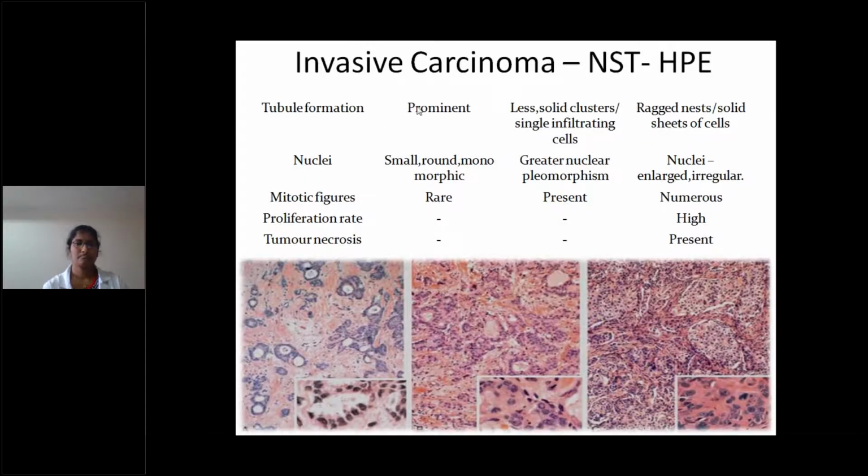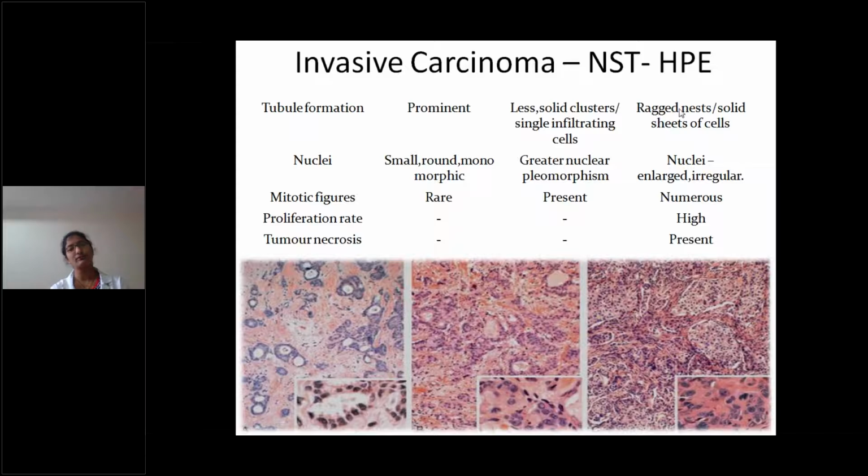Okay. Invasive carcinoma NST is divided into 3 grades depending on the tubule formation, nuclei, proliferation rate, and tumor necrosis. It is given grade 1 when tubule formation is prominent, when nuclei are small, round, monomorphic, and mitotic figures are few. And grade 2, when tubule formation is less, solid clusters or single infiltrating cells are more, and there is greater nuclear pleomorphism, and mitotic figures are present.